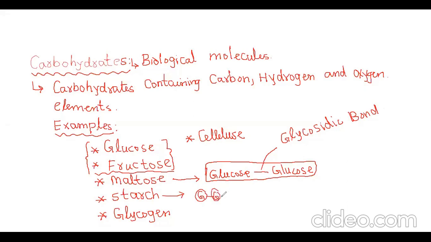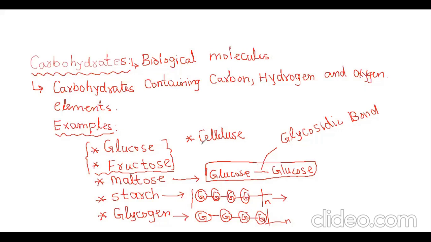Several glucose, n number of glucose, come together and form starch. Glycogen is also made from several glucose coming together.